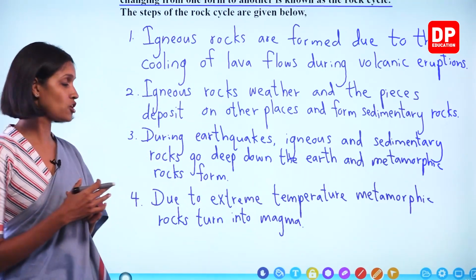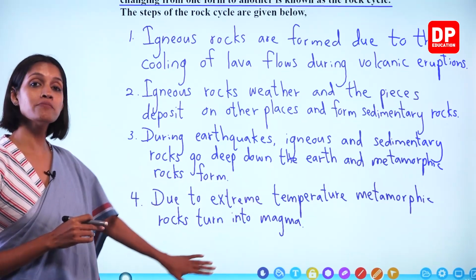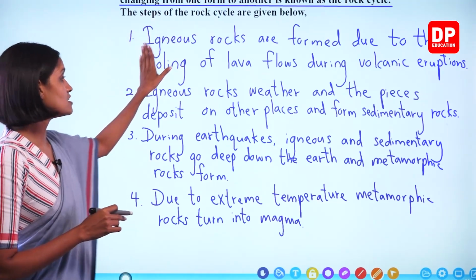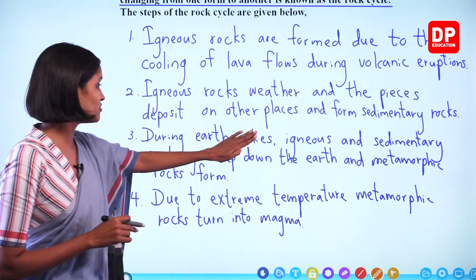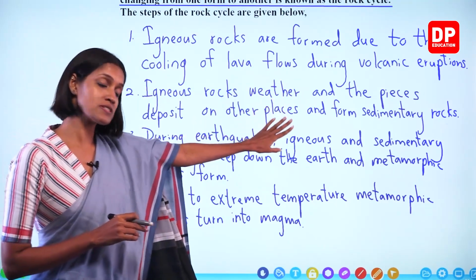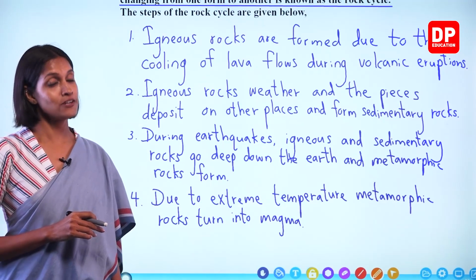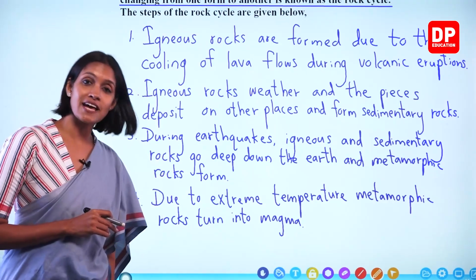Magma means molten rocks. So again, during volcanic eruptions, magma flows out as lava. Lava forms igneous rocks. Igneous rocks form sedimentary rocks. Sedimentary rocks form metamorphic rocks. Some of the metamorphic rocks turn into magma again. So this happens as a cycle. Okay, so these are the 4 main steps of the rock cycle.